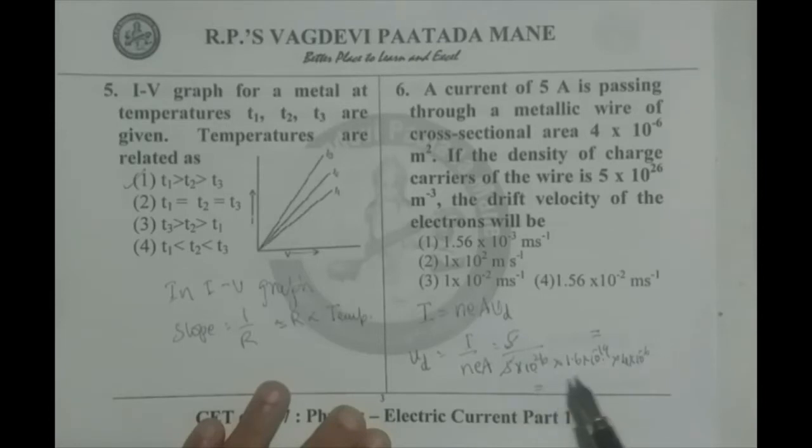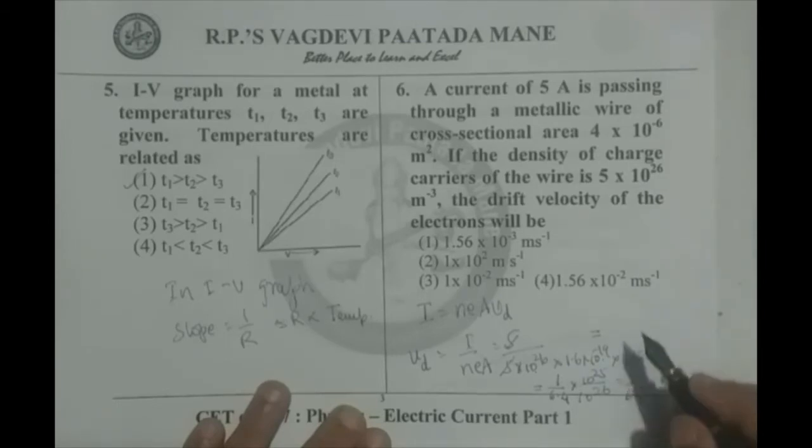N is 5 into 10 raised to 26, we substitute, we just check the substitutions once again. 1.6 into 10 raised to minus 19, area 4 into 10 raised to minus 6 meter square. We go for the simplification now. In the denominator we have 6.4 into 10 raised to 26, in the numerator 10 raised to 25. Therefore, we have 1 by 64 approximately, which will give us 1.56 into 10 raised to minus 2. So, fourth option is correct.